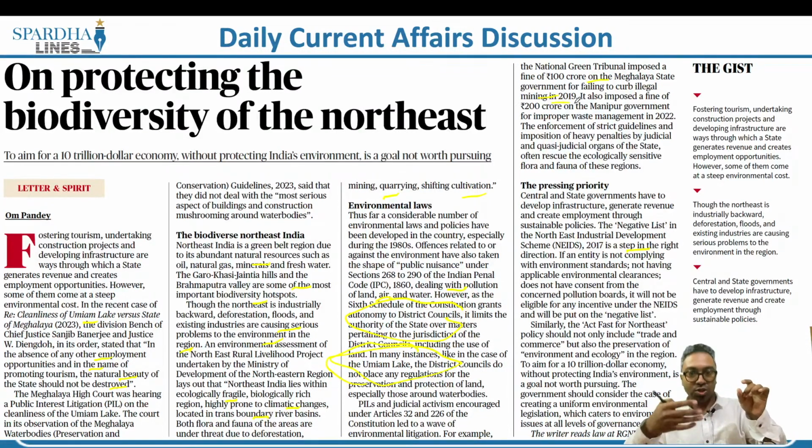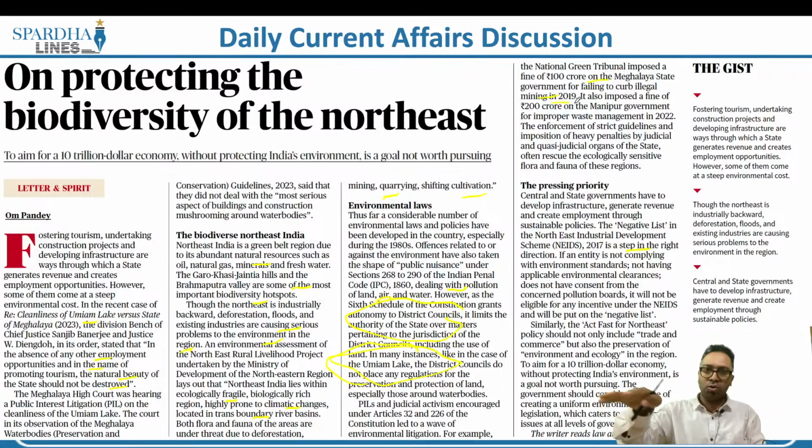It happens to be a quasi-judicial body. So this body feels that the mining activities should have been regulated by the state government, but the state government was not able to do so. So in order to teach a lesson to the state government, let us impose sanctions, let us impose a fine, let us impose a penalty. So this is a reactive approach, which happens after an incident has occurred. In the proactive approach, we envision, we think of the future, and before a particular event occurs, we take steps. That is what is called proactive approach.